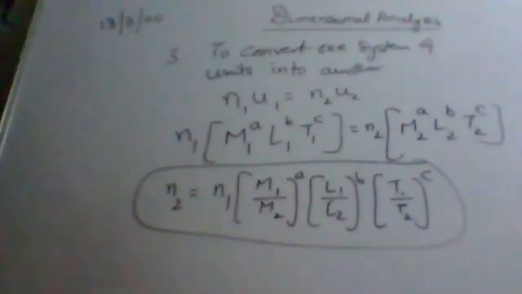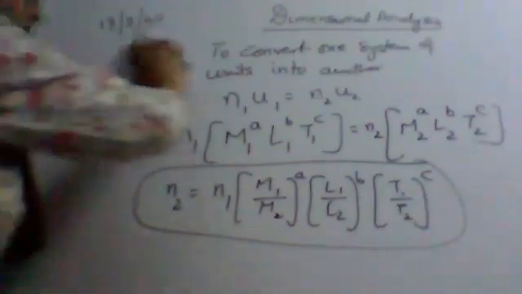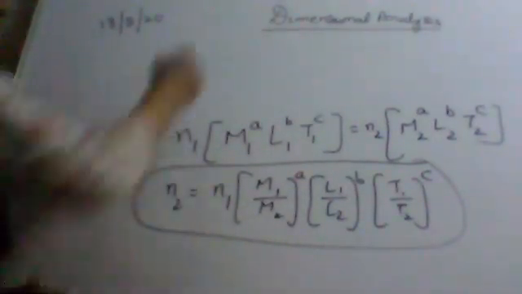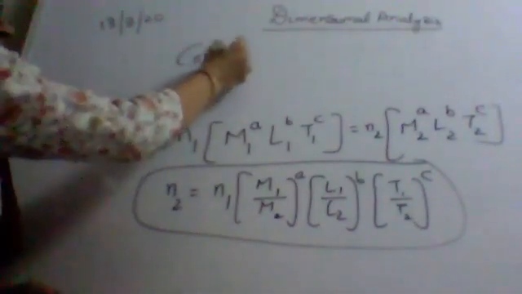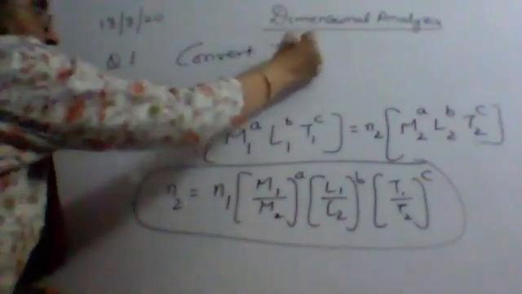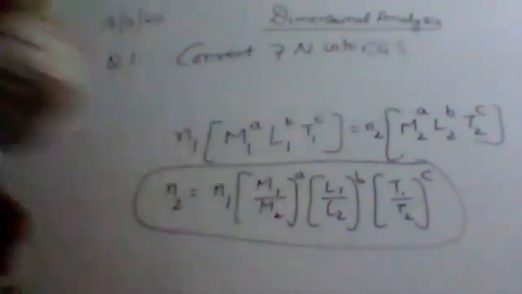Now let's do one question, then it will be clear. Write down: Convert 7 newtons into the CGS system of units.